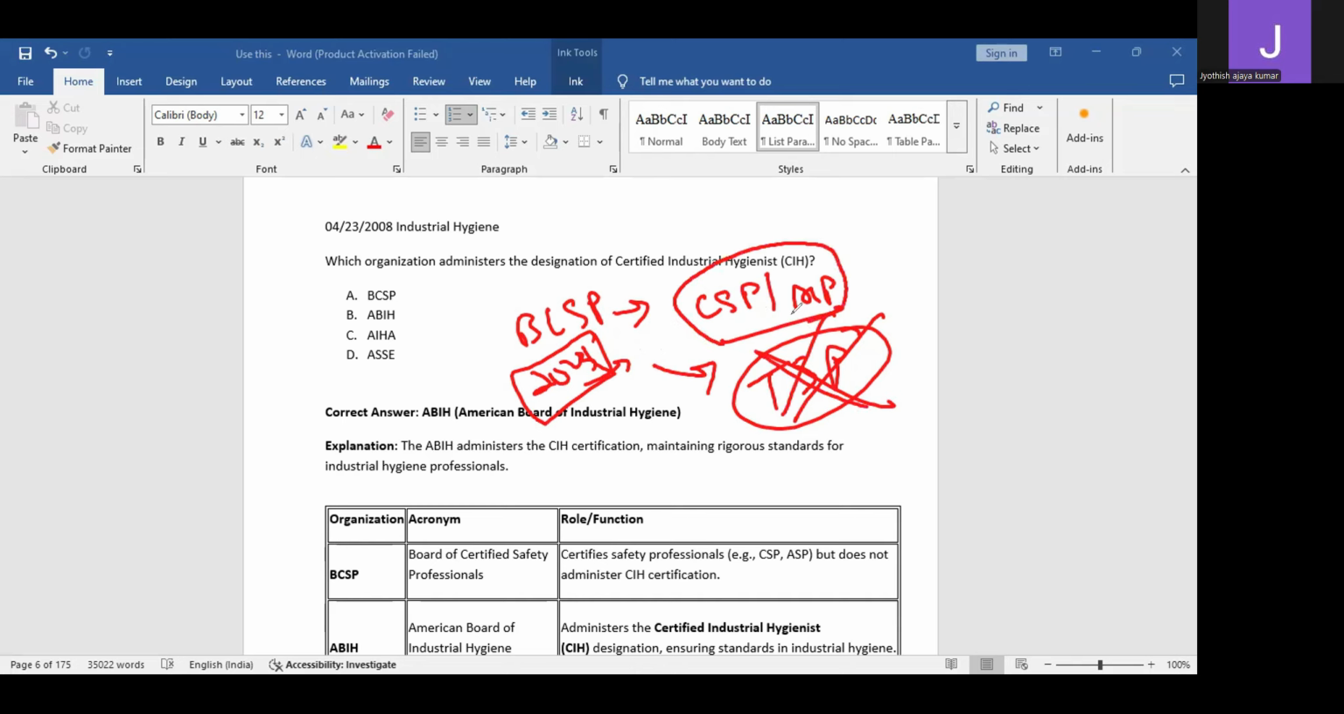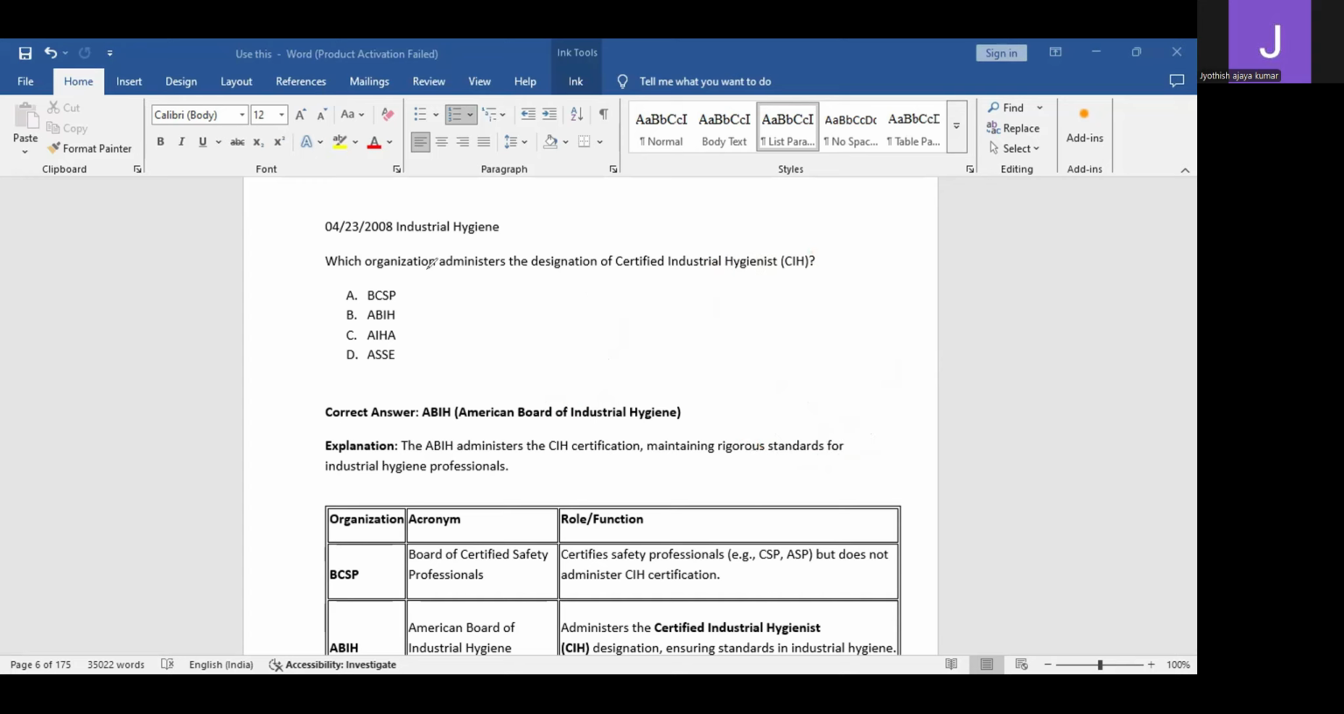If you are getting CSP and ASP, that is well valid. But people are doing TSP with the notion of getting CSP and ASP. These people don't understand that if you get this TSP, there is no value. You should definitely get CSP or ASP. Getting CSP and ASP is not so easy. TSP and such, if you give money, you will get. But CSP and ASP are not that easy a process. So which organization gives the designation of CIH, that is Certified Industrial Hygienist?